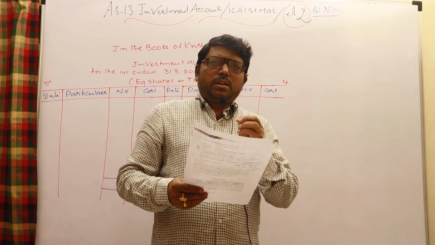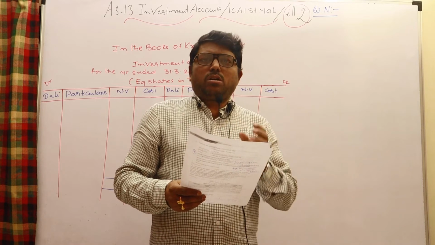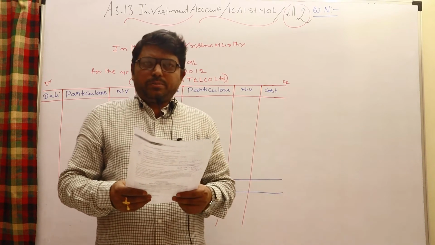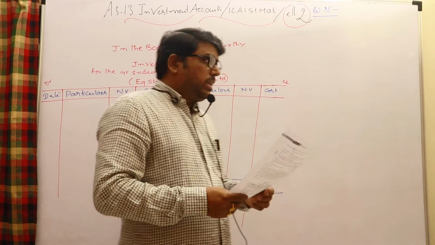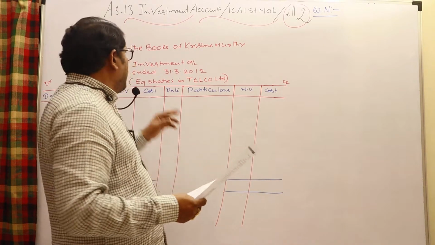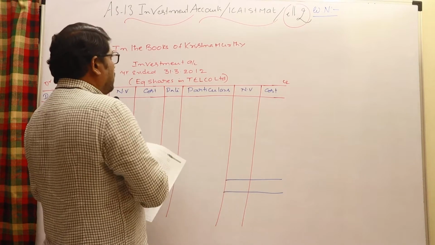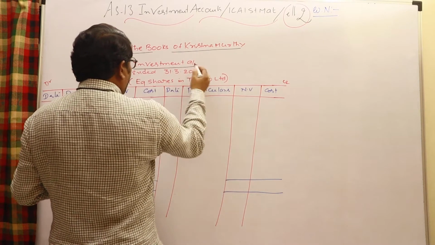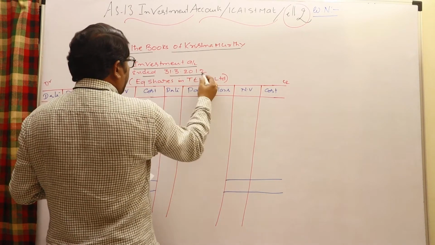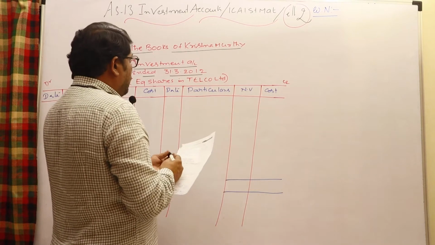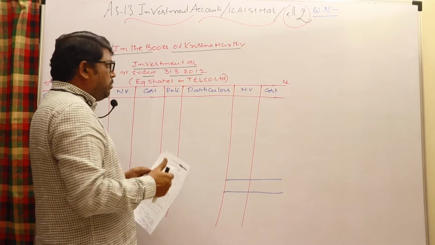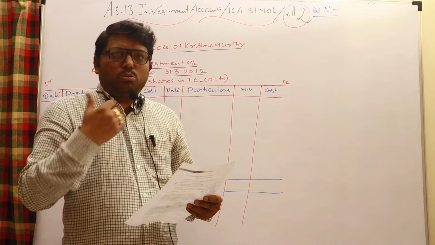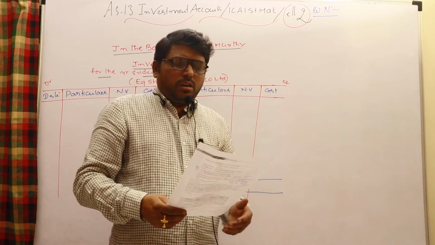When bonus shares are given, as I said, the number of shares will be added and nominal value will be there, but the cost incurred will be 0. In the cost column, you need not write anything. So here we are going to write it like this, in the books of Krishnamurthy. We are opening an investment account for the year ending 31st March 2012. He purchased equity shares in Telco company, and the company has given some bonus shares also. We will see how bonus shares are handled when sold, and how to calculate.